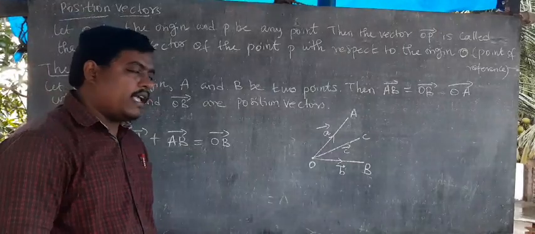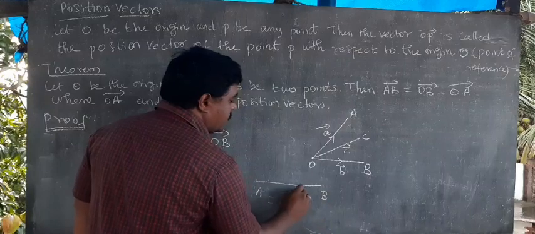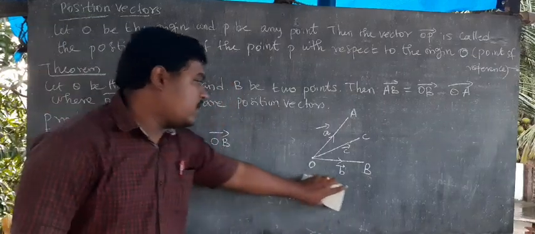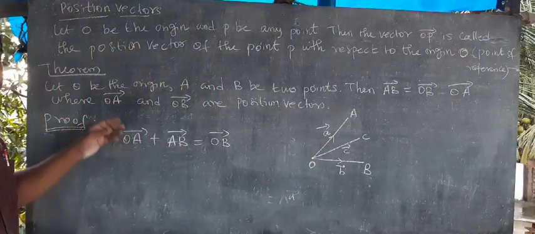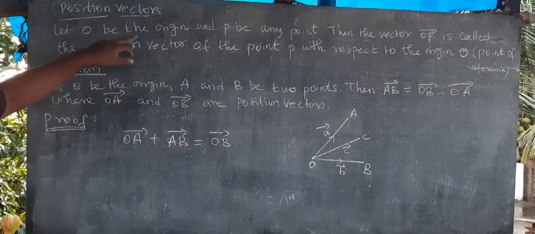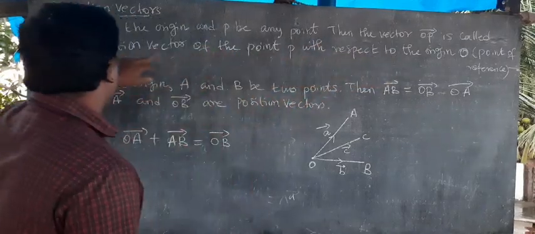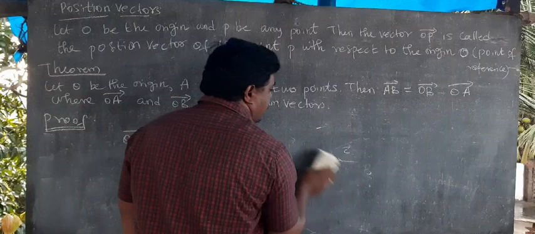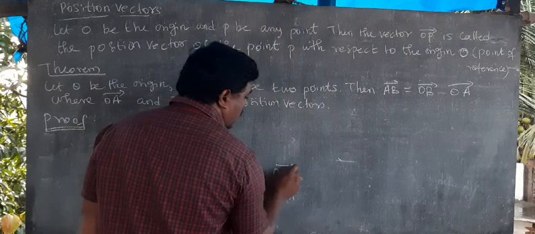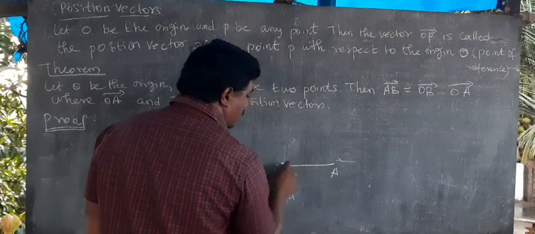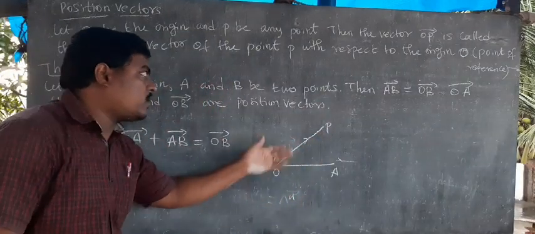So already we told AB vector equals A vector. Like this we will write only A, B vector equals A vector. So same thing, OA vector means always we write what? A vector. Right, so listen. This is the definition for position vector. Let O be the origin and P be any point. Then the vector OP is called the position vector. Here they have mentioned the letter P. This is one origin. From the origin, this is called one position vector. OA is one position vector, OP is one position vector.